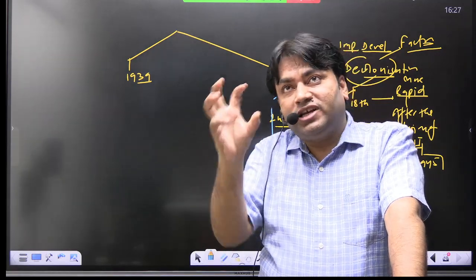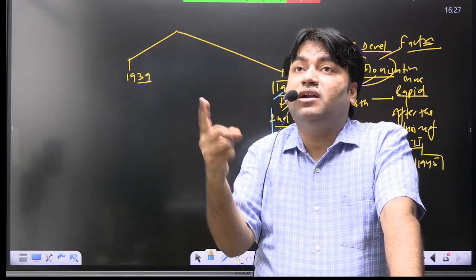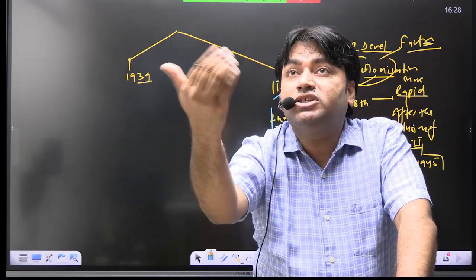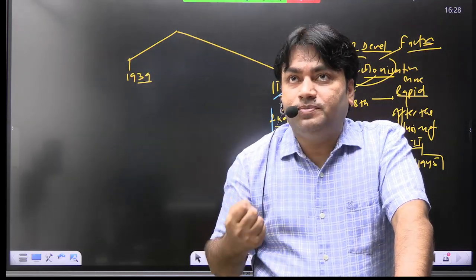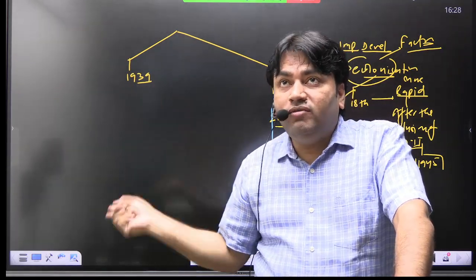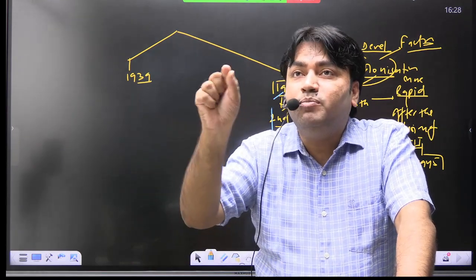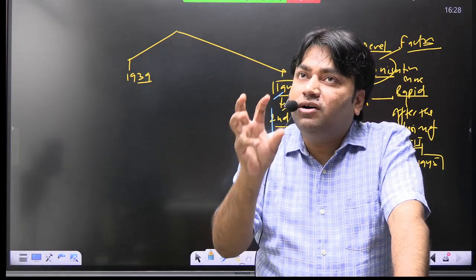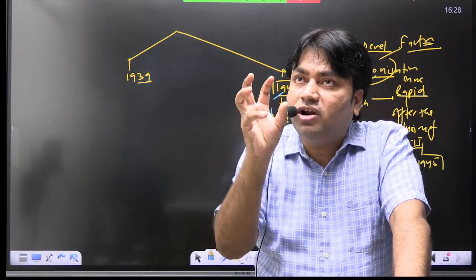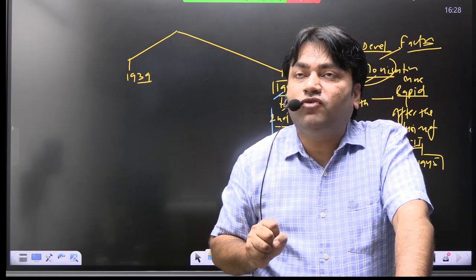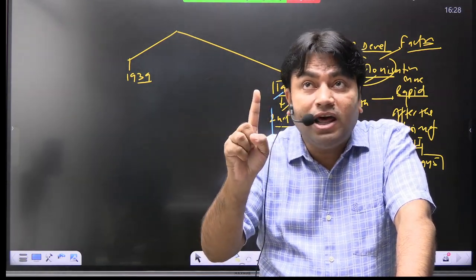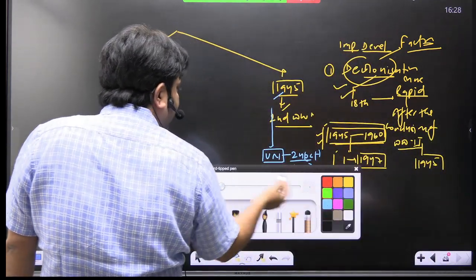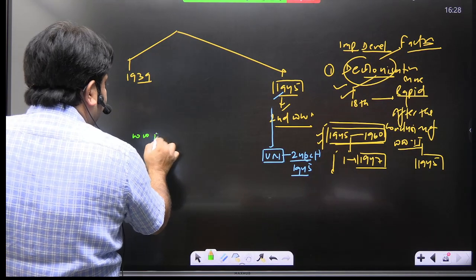So UN was set up in 1945 so that the recurrence of such devastating world wars could be stopped. And during war, UN will also help by providing peacekeeping missions. UN का एक रोल ये भी था. But was it the first international organization established for this purpose? No, पहला नहीं था. When the First World War ended, First World War के बाद हमने क्या बनाया था?